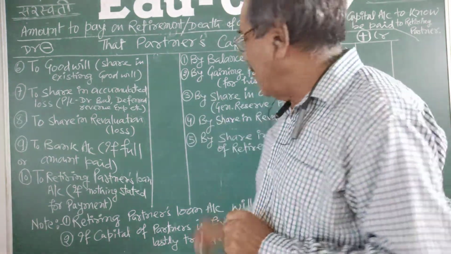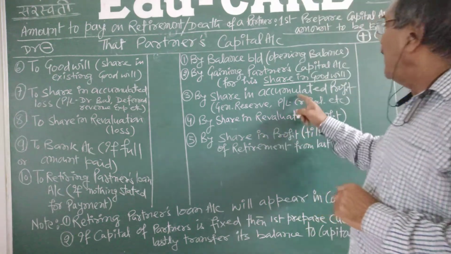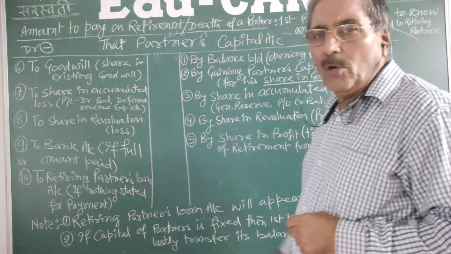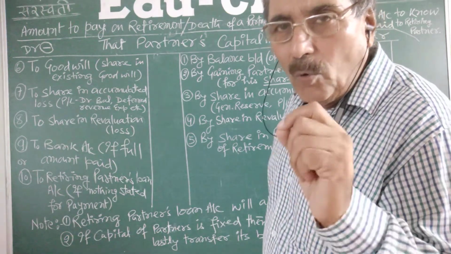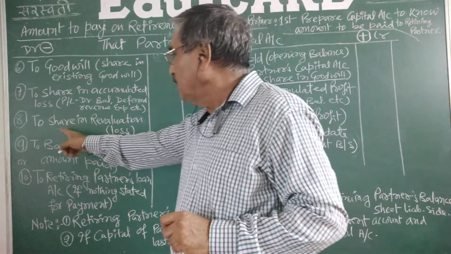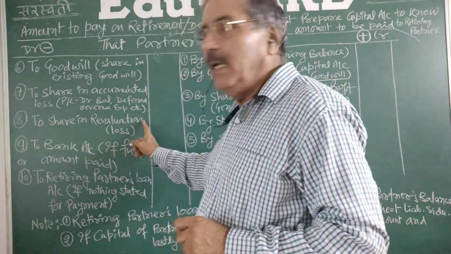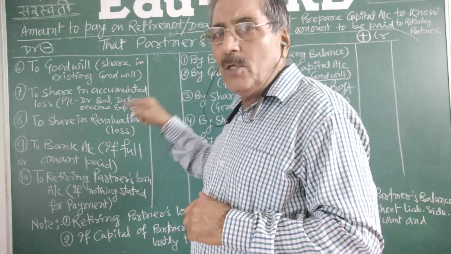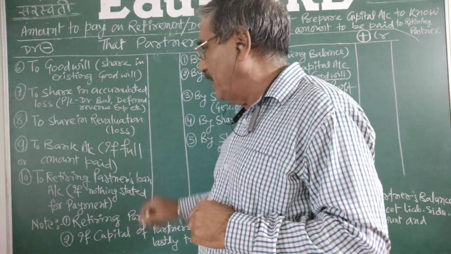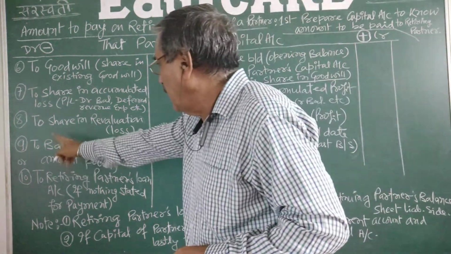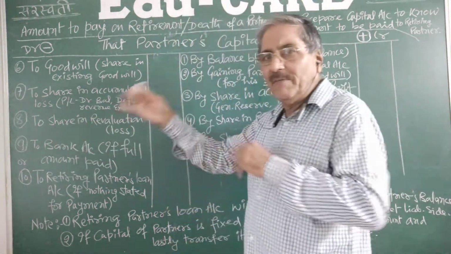The accumulated profit is given on the liability side of the old balance sheet, but accumulated losses will be given on the asset side. Then to share in revaluation loss: as he was getting share in the profit, his account was credited, so if there is loss, his account will be debited. Till this point number 8, you will post everything.